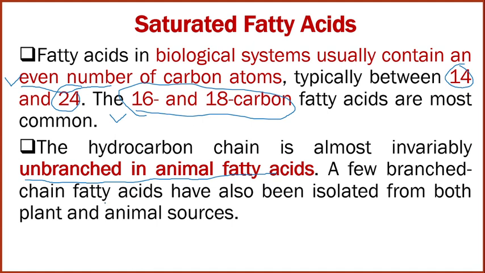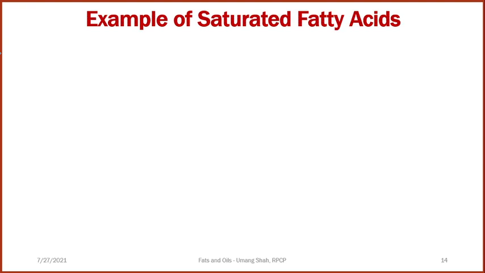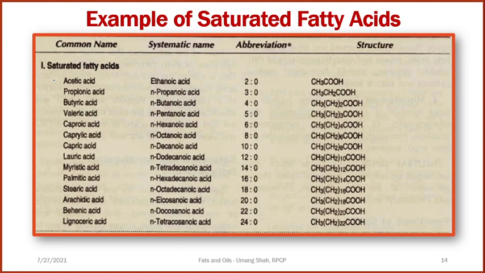A few branched chain fatty acids have also been isolated from both plant as well as animal sources, which we will discuss later on. Now, an example of saturated fatty acids is acetic acid. Its systematic or IUPAC name is ethanoic acid. 2 colon 0 is its abbreviation, and CH3COOH is its structure. What do you mean by 2 colon 0? The 2 means the number of carbons. Here 2 carbons are present, so that's why 2, and 0 indicates the number of double bonds. Here in saturated fatty acids, no double bond is present, hence all values are 0.